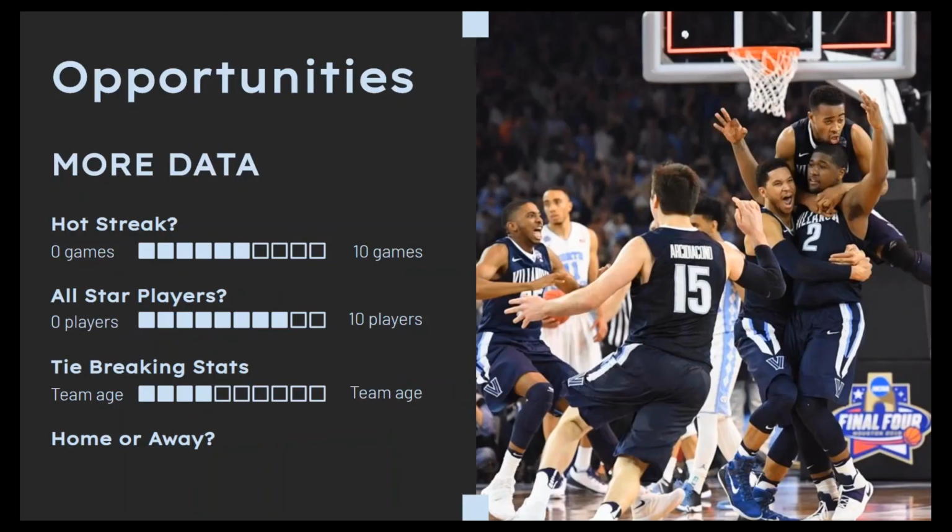Therefore, moving forward, we recommend to dispel some of this randomness by looking to factor in more data. Specifically with neural networks, this will help improve your accuracy by trying to include factors such as recent hot streaks, the number of all-stars or generational players on each team, and how to determine tie breaks between closely matched teams, with one of our suggestions being to factor in a home or away team.